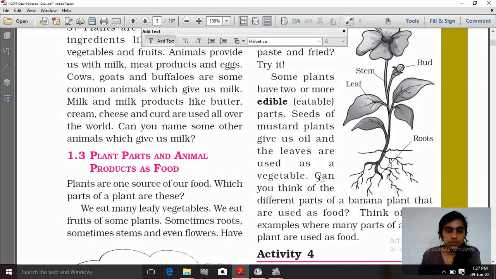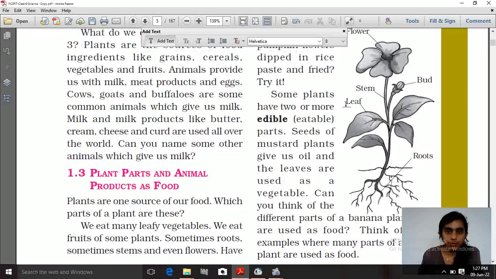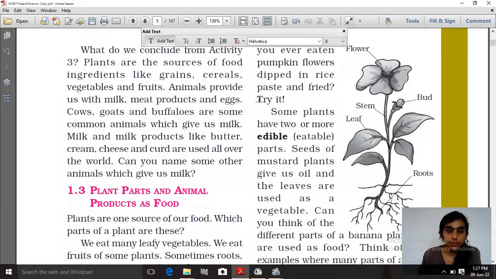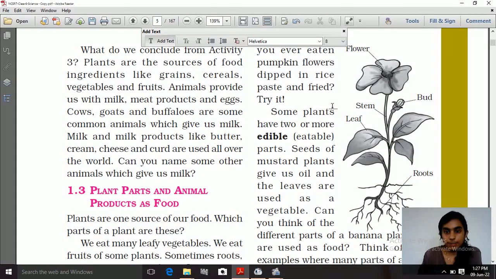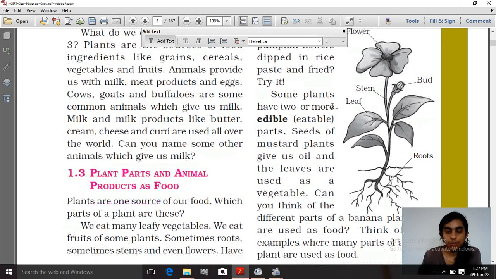So we eat fruits of some plants, sometimes roots, sometimes stems and even flowers also. One question is given here: have you ever eaten a pumpkin flower dipped in rice paste and fried? If you have not tried it, then definitely try it because it is very tasty and healthy as well. So try it.